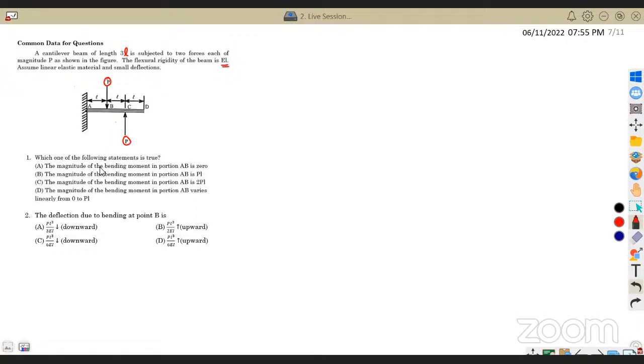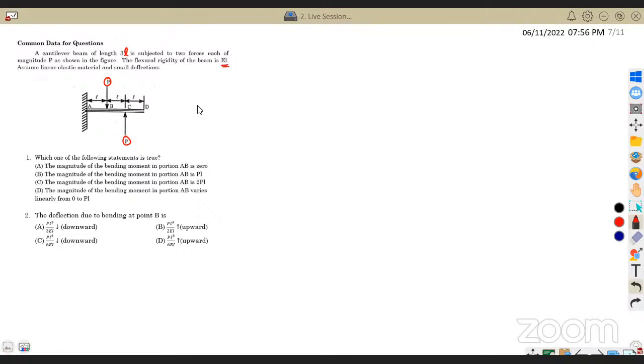The first question is, which one of the following statements is true? The magnitude of the bending moment in the portion AB is 0. The magnitude of bending moment in the portion is PL, is 2PL, and 0 to PL. See, they are asking what the bending moment is in this section AB, right? Yeah, in this section AB.